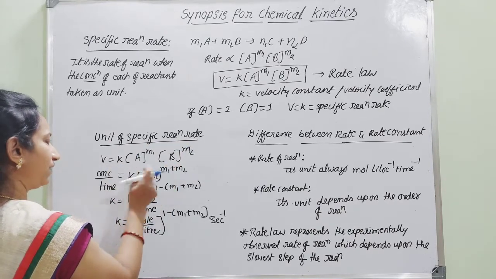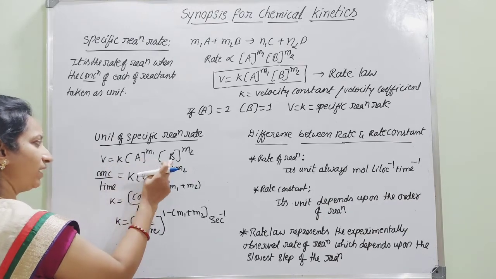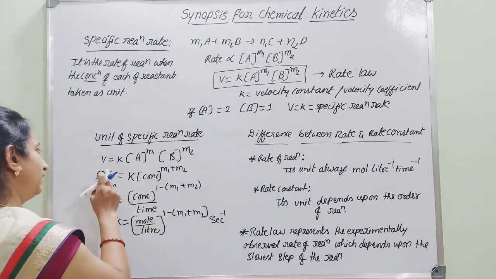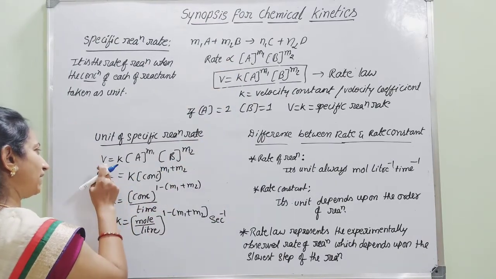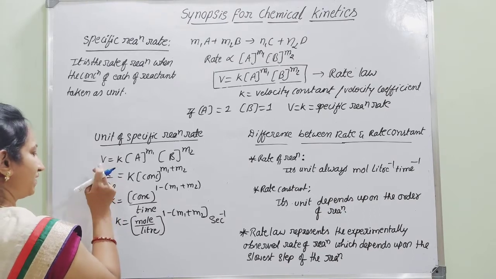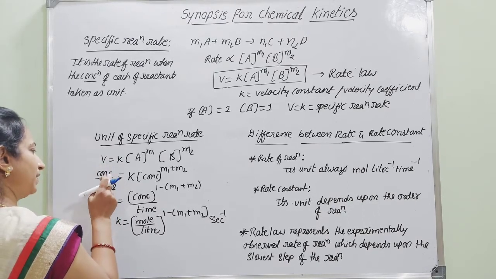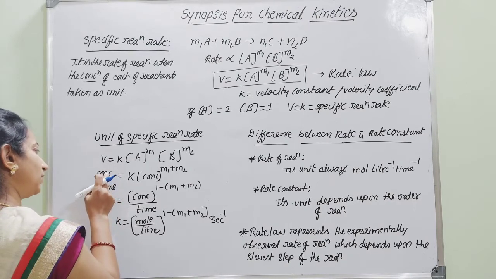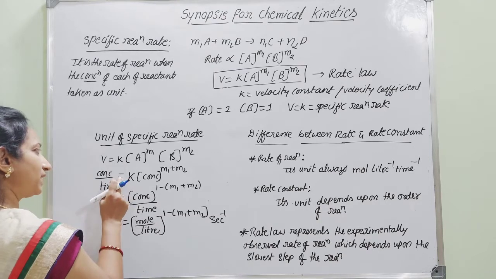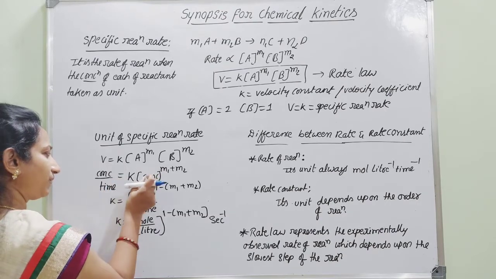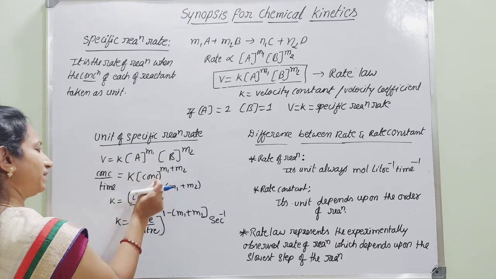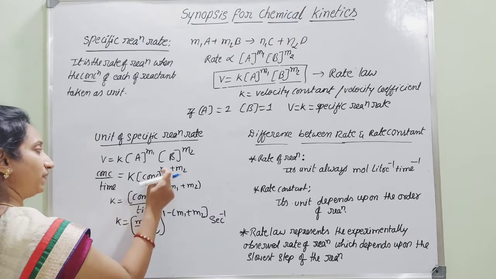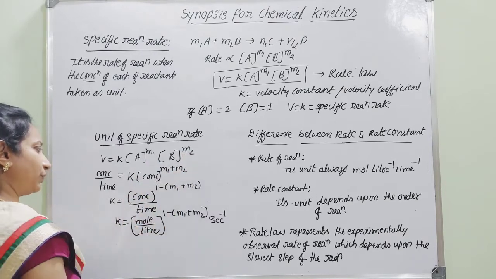Then, if you want to find the unit of the specific reaction rate, V is equal to K into, according to the rate law, A to the power M1 into B to the power M2 for this general equation. Here, instead of writing V, you know that velocity or rate is given as concentration by time. So average velocity is equal to concentration by time, which is equal to K into, here these are nothing but concentration terms, that is, concentrations of reactants. Therefore, we can write concentration to the power M1 plus M2.